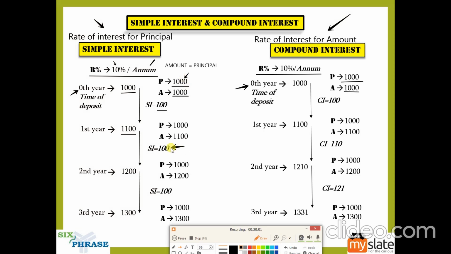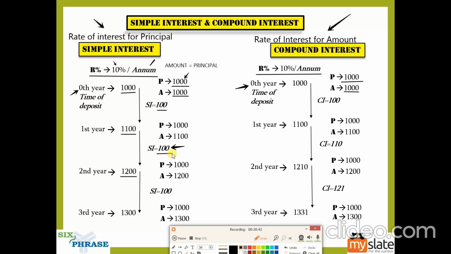So similar to the first year, in the second year also you will get the same 100 rupees as interest. So when you add this 100 to the amount that you got in the first year, you will get 1200 as your amount for the second year. So this is how in simple interest the interest remains the same each year. There won't be any change in the interest under simple interest.